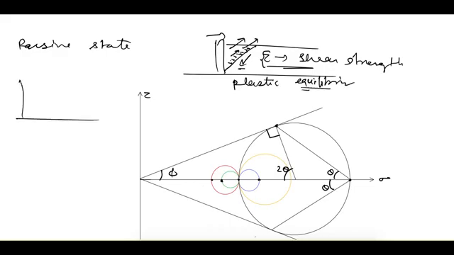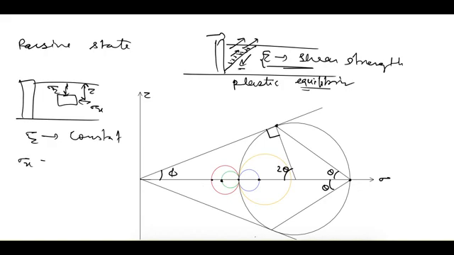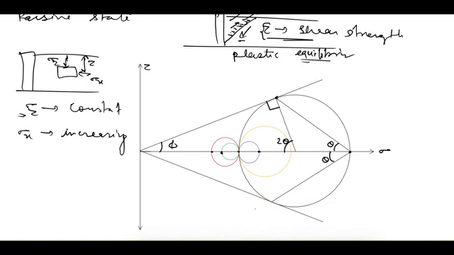So again we can consider one element in the soil that is at z depth, and this stress is sigma z, this stress is sigma x. Now sigma z is still constant as it was in the active earth pressure case, but in this case sigma x is increasing. So if sigma z is constant and sigma x is increasing, sigma x surpasses the value of sigma z. So sigma x becomes the major principal stress, whereas sigma z becomes the minor principal stress.